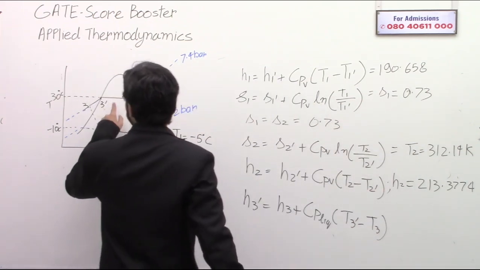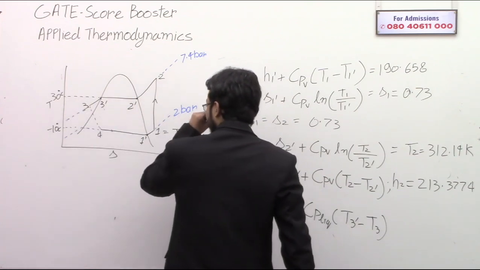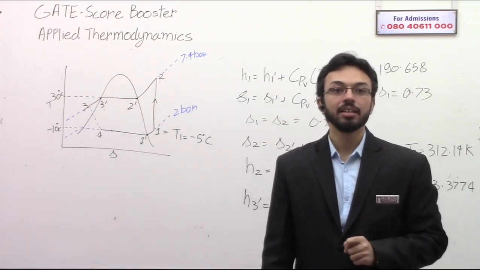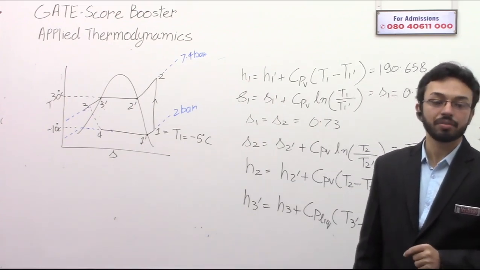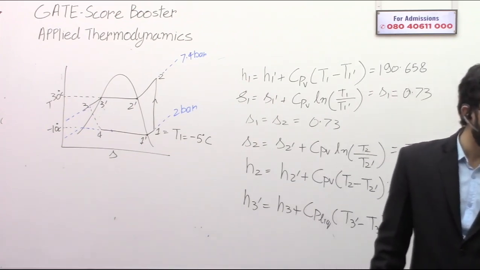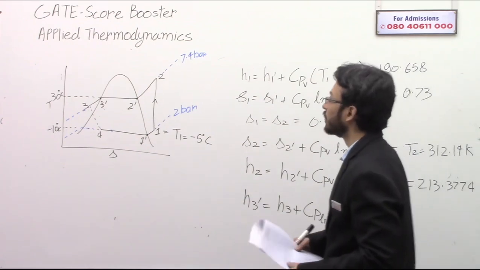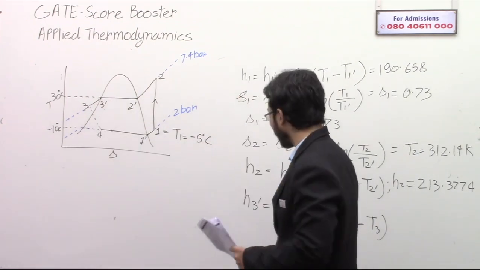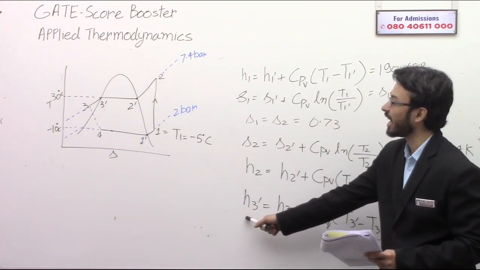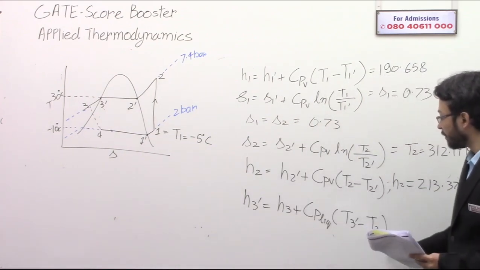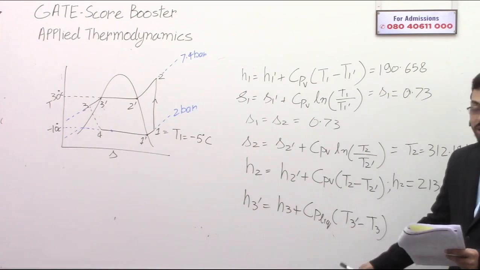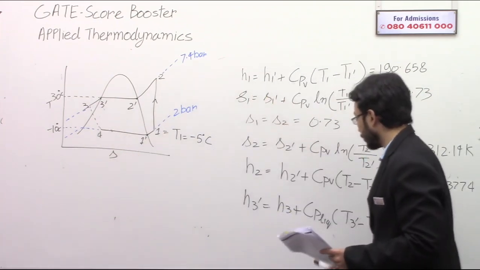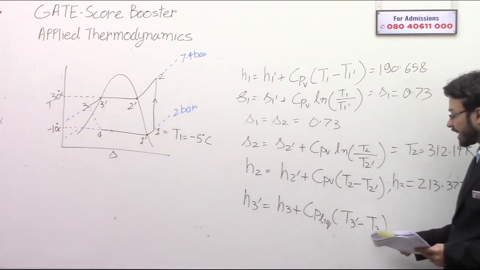Correct? T3 dash is 30 degrees Celsius and T3 is 20 degrees Celsius because in the question they have said there is 10 degree of subcooling. So if 3 dash is at 30, then 3 is at 20 degrees Celsius. And of course 3 dash has a higher enthalpy. So H3 plus Cp liquid, because this is occurring at a constant pressure, into T3 dash minus T3.